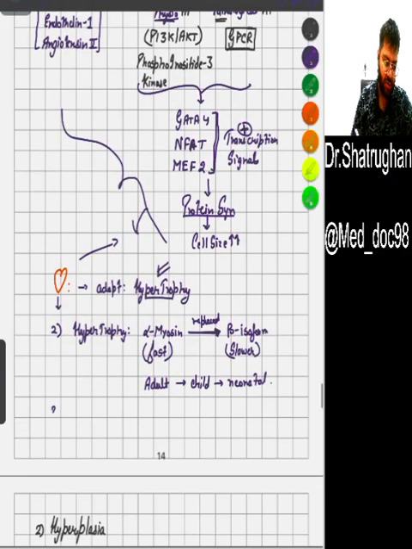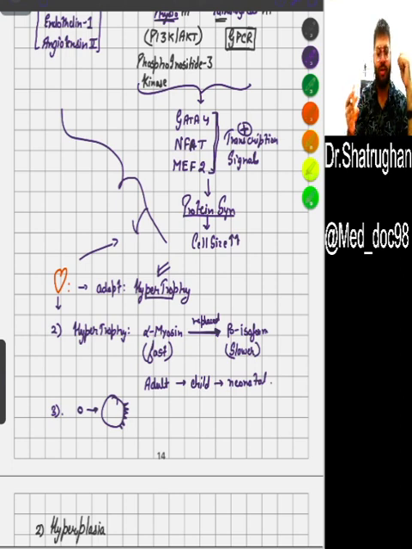The third point you need to remember is there are genetic changes occurring in a hypertrophied cell. How do I explain it? Say this is a cell and it undergoes hypertrophy, then a few receptors will appear here which are actually embryonic in nature. I am saying any hypertrophied cell resembles the neonate form. We've seen the previous point that alpha myosin will change to beta myosin. Overall, the point is adult cells are reverting back to their embryonic state, and when they do so, a few embryonic receptors will appear in them.